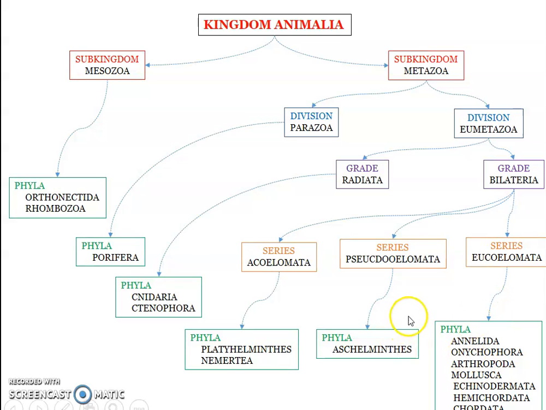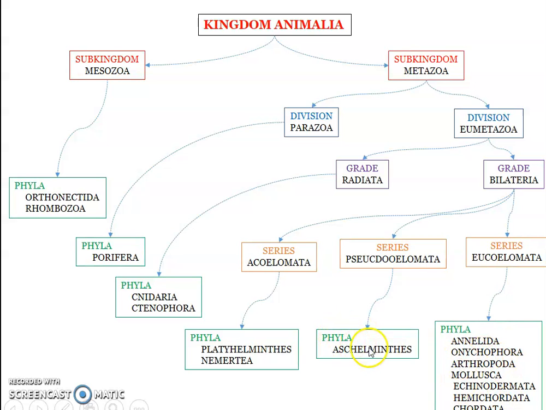So this is the basic classification. Plenty more phyla have to be included here, so I will just list them out, even though they are not included in this particular box. Annelida we have, Arthropoda, Onychophora in between, Mollusca, Echiura, Sipunculida, Tardigrada, Phoronida, Ectoprocta, Chaetognatha, Echinodermata, Hemichordata, and Chordata. So these are the different phyla.